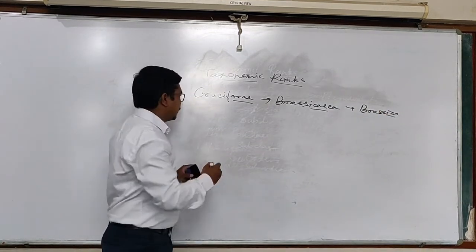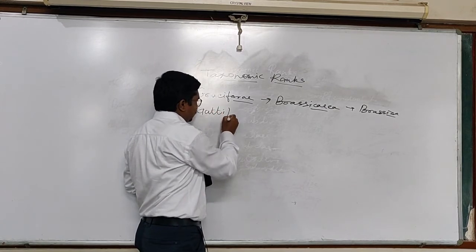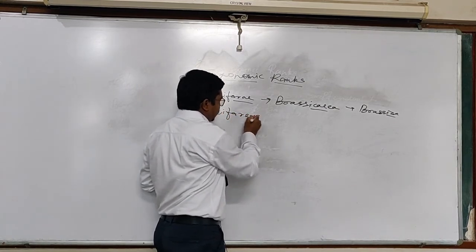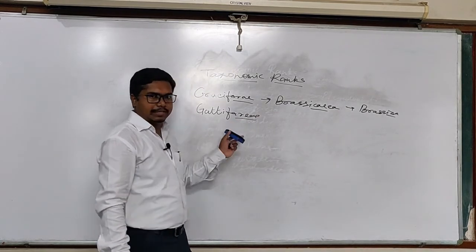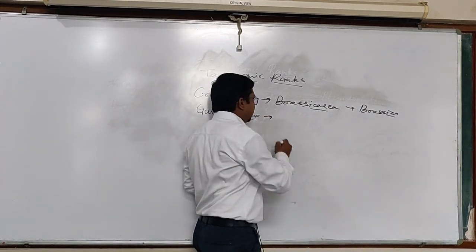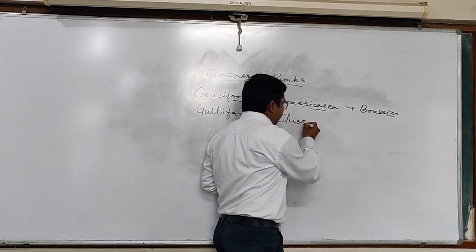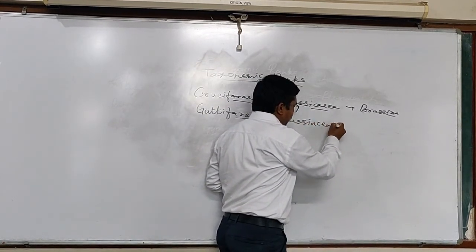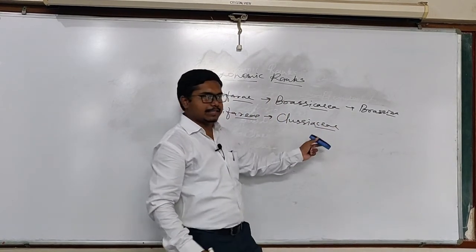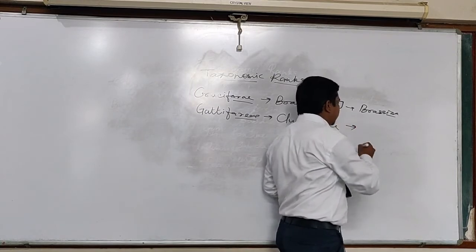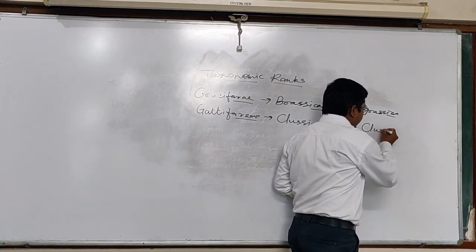Another family is Guttiferae. Here also its name does not end with aceae, but it is provided with a new name, that is Clusiaceae, with the particular suffix aceae, and it is derived from the type genus Clusia.